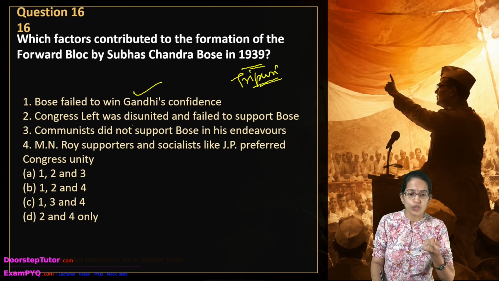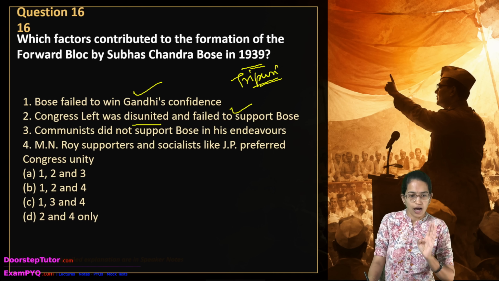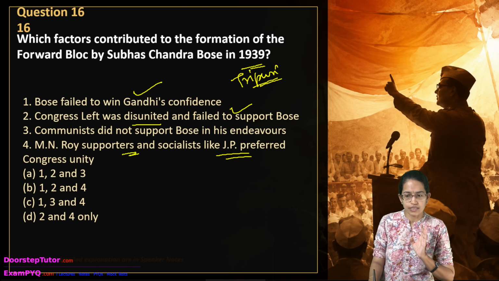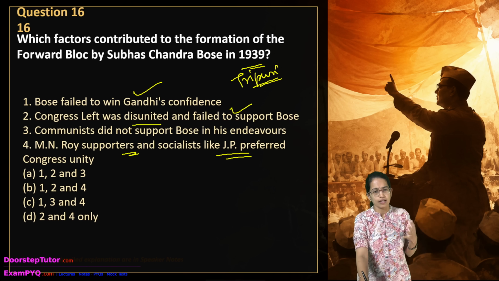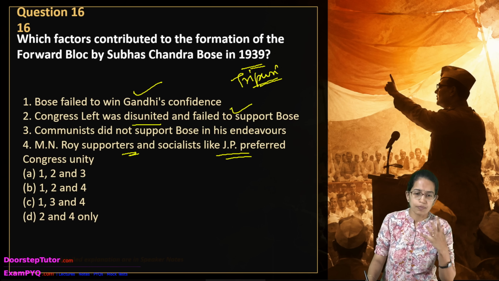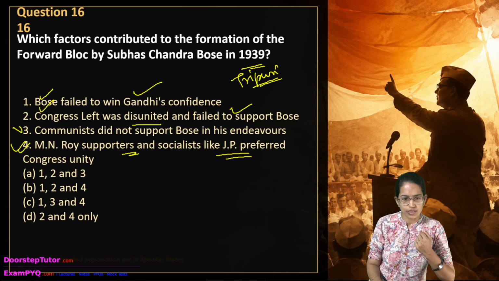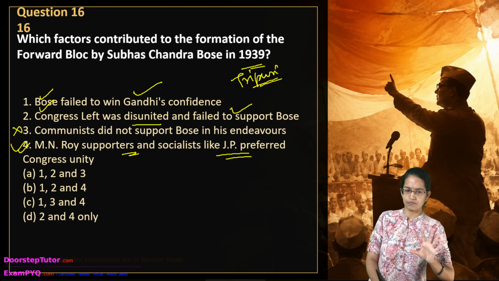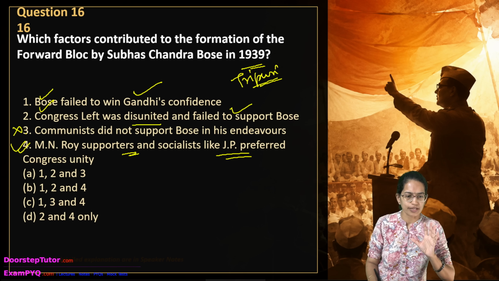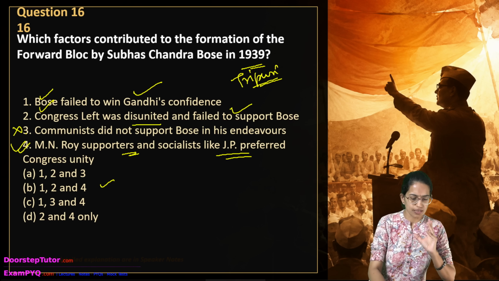Congress left was disunited and failed to support Bose. Again, it was correct. And the supporters like M.N. Roy and JP were very important, and they preferred Congress unity. So 1, 2 and 4 are the correct options. However, 3 is not correct. Communists did support Bose in his endeavors, and this was a debatable topic for a long time. So 1, 2 and 4 are the obvious correct answers.